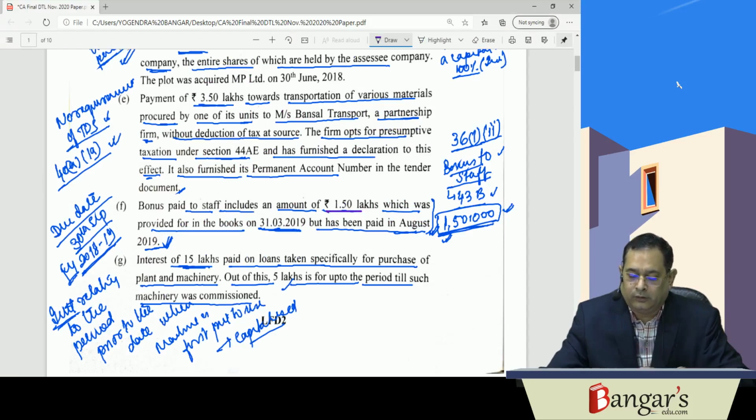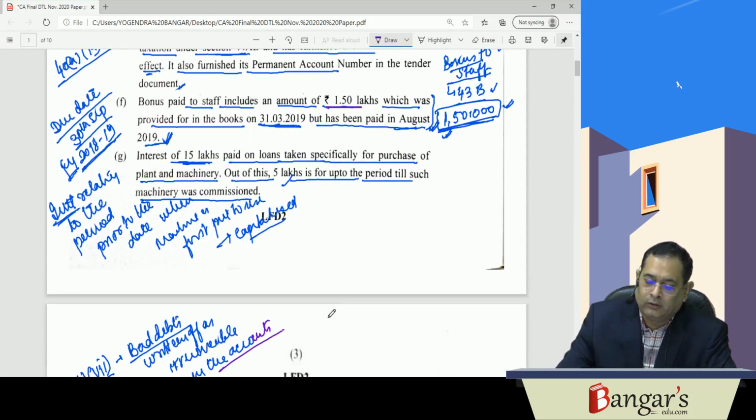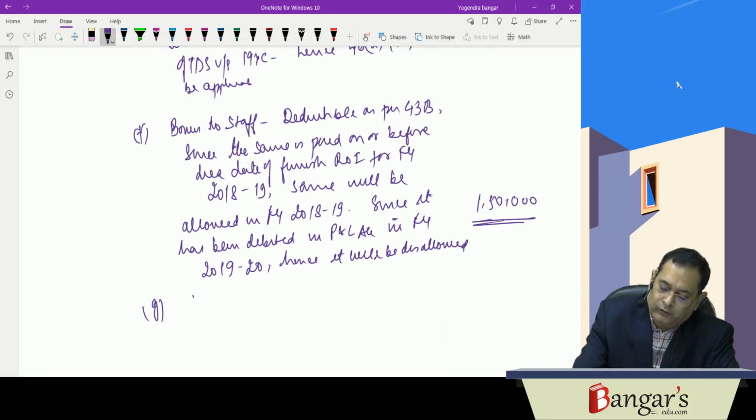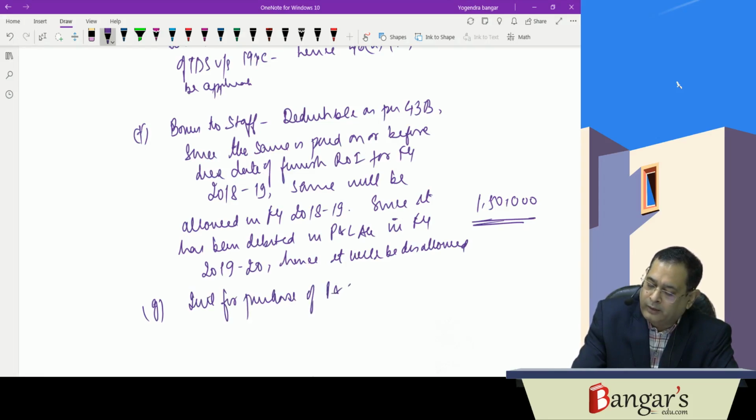Next is interest for purchase of plant and machinery before the asset is put to use. It will be capitalized.